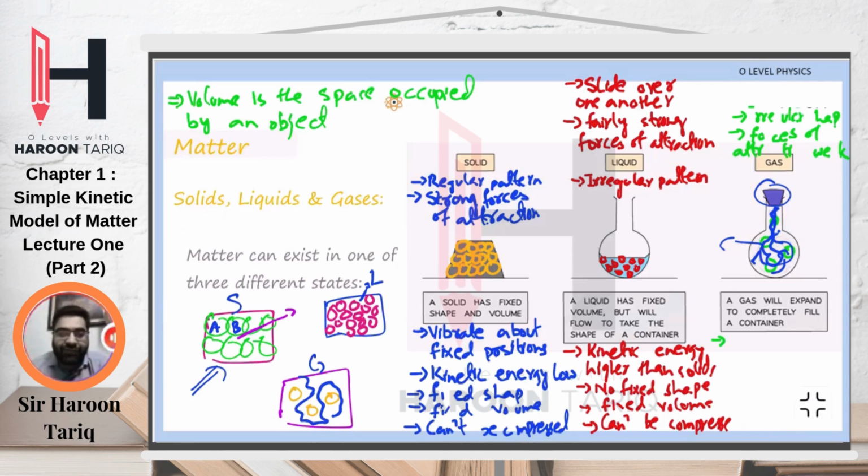So we define its movement as: these particles move freely in all directions. Next, highest kinetic energy.